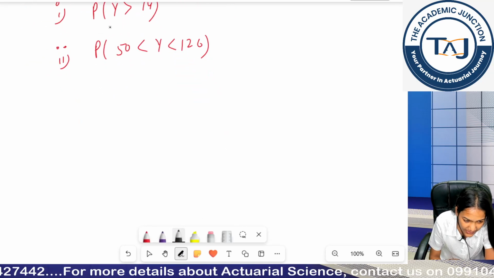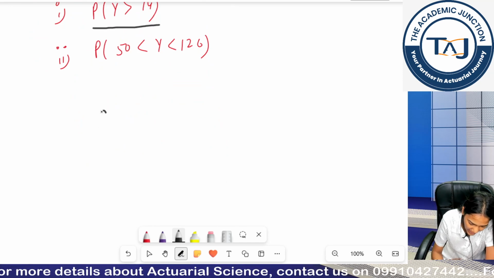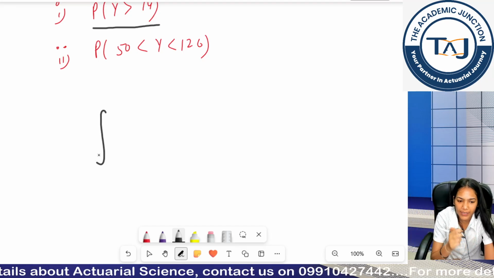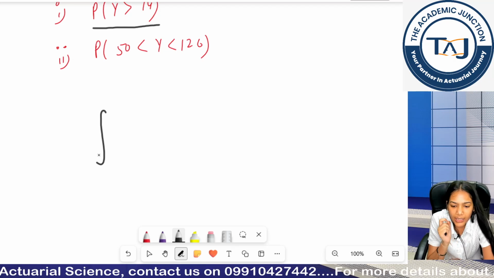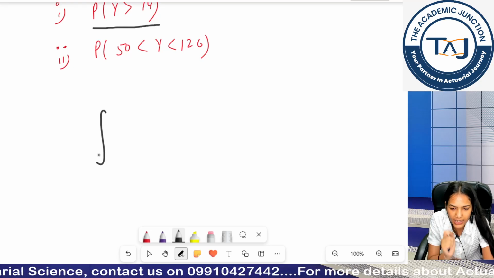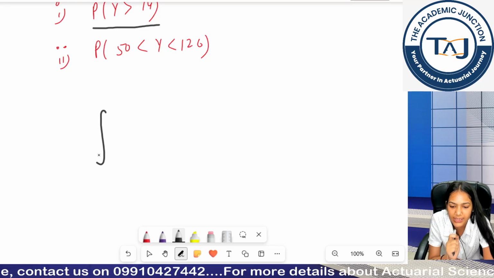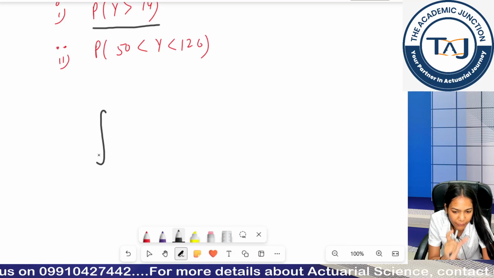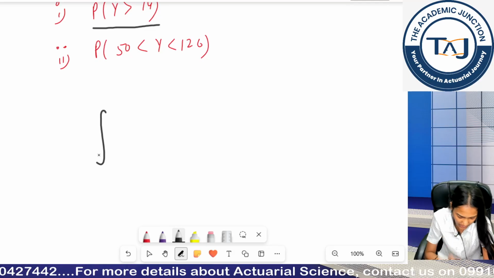The question says we have to calculate the probability y is greater than 74. So I will integrate, because I want everything above 74 till 150. Why am I using integration and not a sum? Because we are dealing with a continuous distribution. In continuous you won't use a sum, you would always use integration, because there can be an infinite number of points in the range where you can get the value. That's why integration. What will be the range?